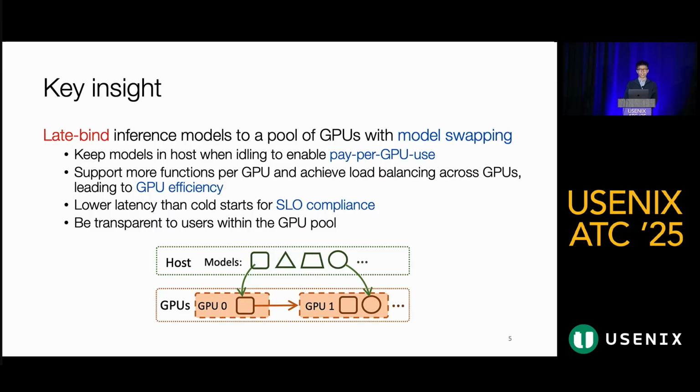As host memory is significantly larger than GPU memory, we can increase the number of models each GPU hosts and also achieve load balancing across GPUs. And moreover, model swapping is faster than cold starts, making it possible to satisfy latency SLOs. This approach can be performed within a GPU pool and be transparent to users, and the users need not provide detailed model structure and information.